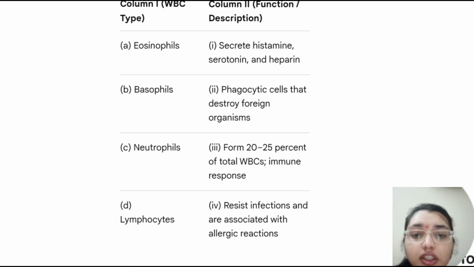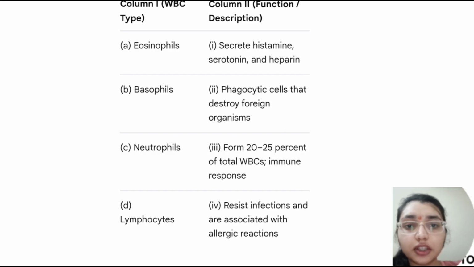So here the correct option: eosinophil matches with resisting infection and is associated with allergic reaction, whereas basophil is associated with secreting histamine, serotonin and heparin, and C, that is neutrophil, is associated with the phagocytic cell that destroys foreign organisms, and lymphocyte forms 20 to 25% of the total WBCs and immune response.